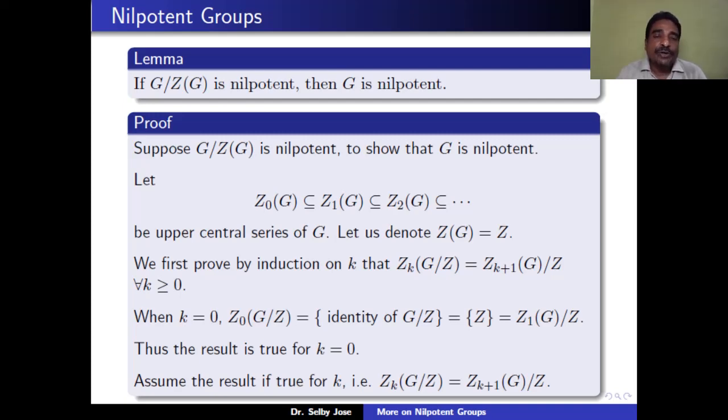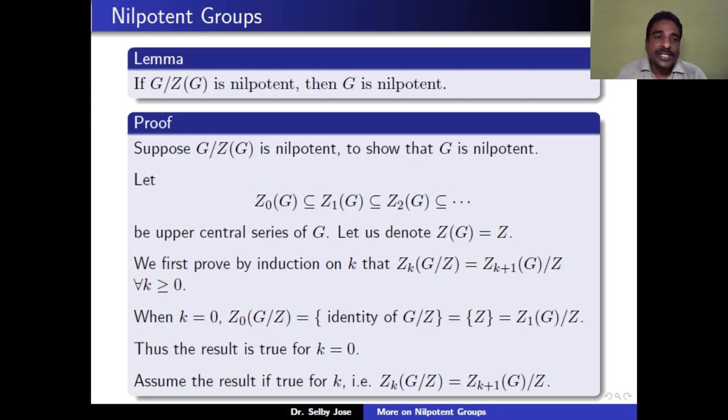that means the (k plus 1)th term of the upper central series of G mod Z, which is the same as the quotient group Zk plus 1 of G mod Z, where Zk plus 1 of G is the (k plus 2)th term in the upper central series of G. So we prove this relation between the upper central series of G mod Z and the upper central series of G by induction on k.